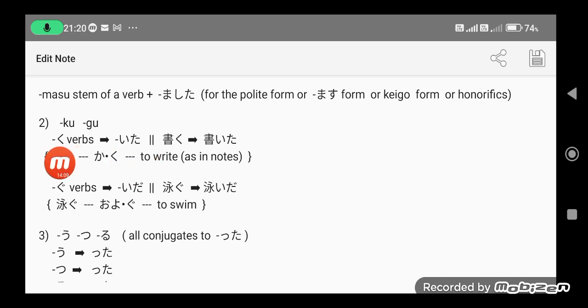You drop the ku and replace it with ita, so kaku becomes kaita. For the gu verbs, you drop the gu and replace it with ida, as in oyogu. Oyogu, meaning to swim, becomes oyoida.